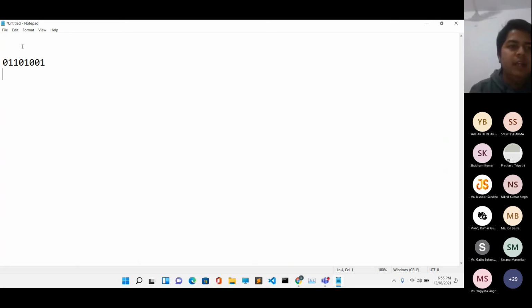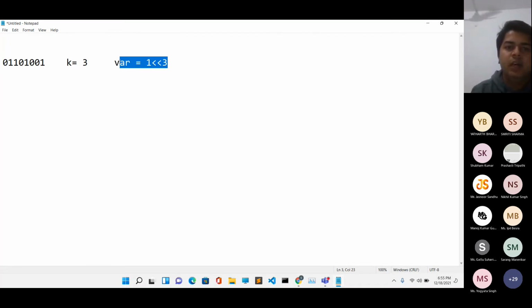Okay, and I want to find its kth bit. Let's say k is equal to 3. By k equal to 3, I'm referring to this particular position. I want to know whether we have a 1 over here or we have a 0 over here. So what we do is we declare another variable, and we store 1 left shift 3 in it.